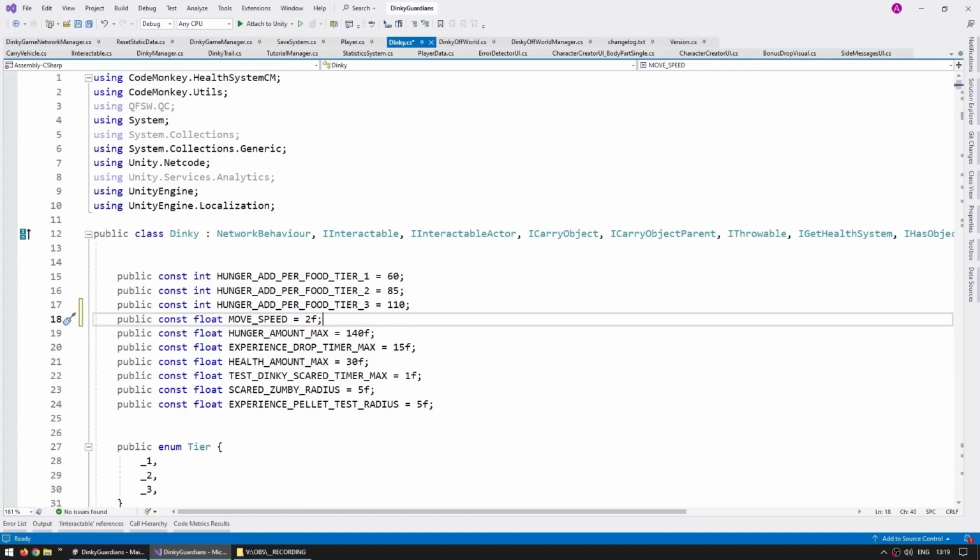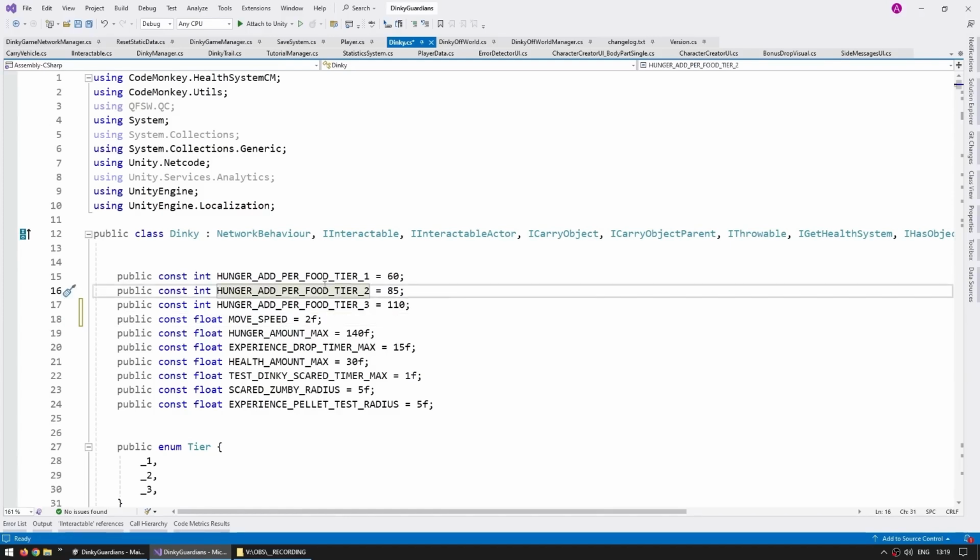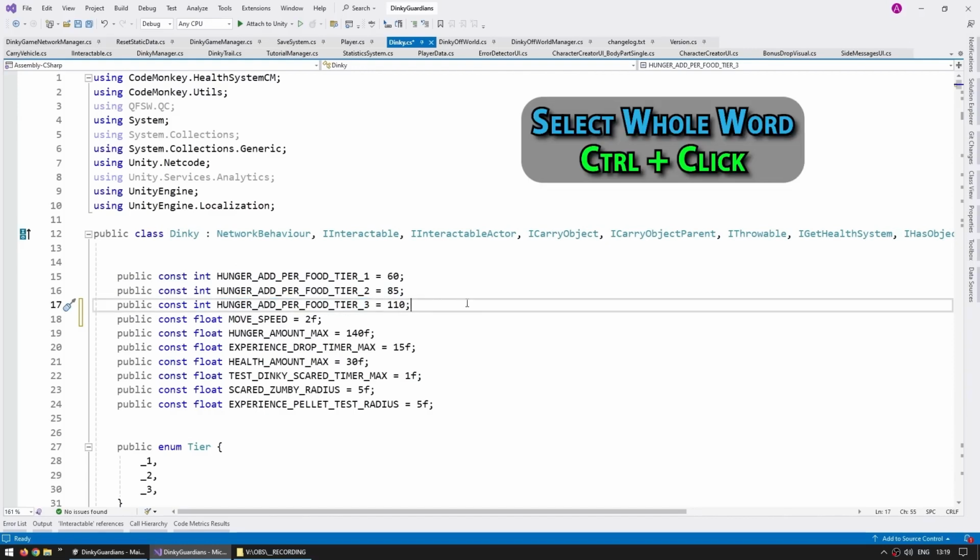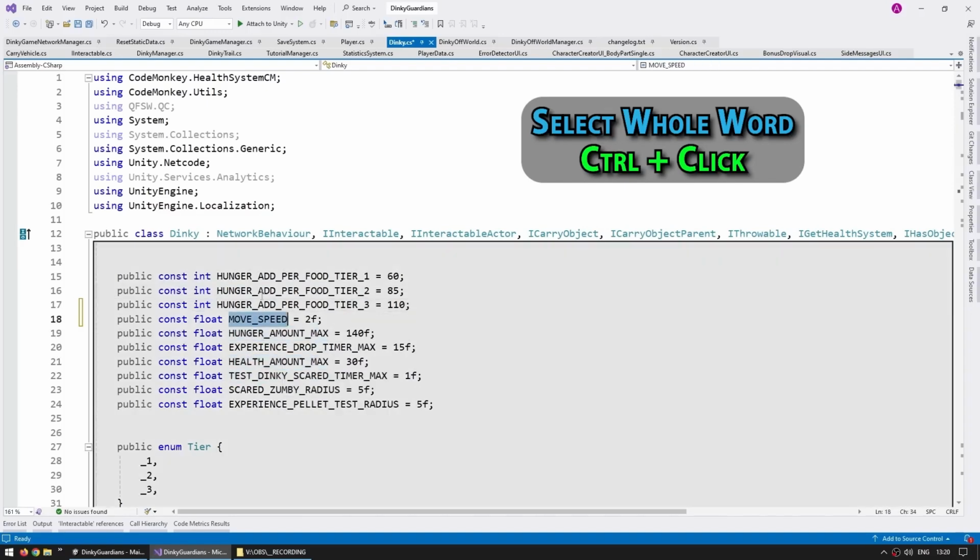Another useful tiny time saver is actually when using the mouse. If you want to select some kind of word, some kind of symbol, obviously you can do the basic thing, which is just click and hold and drag throughout to select it. So obviously that works, but it's a little bit fiddly. If you move up or down, it can be quite tricky. So the similar shortcut for that, whenever you want to select some kind of word, you can just double click and it selects it, or alternatively hold down Control and click in order to select the entire thing.